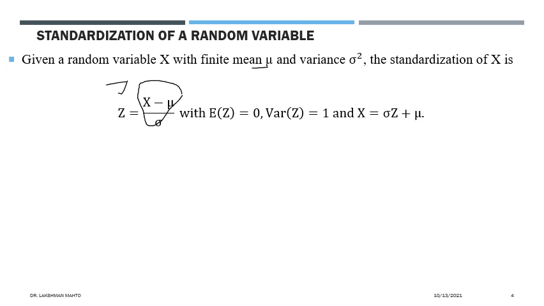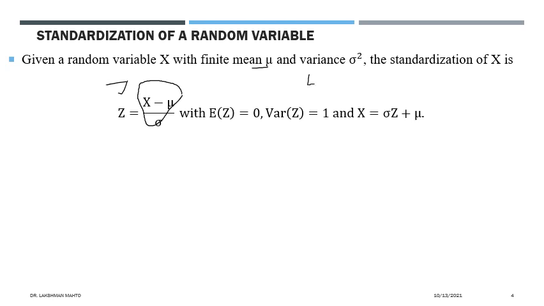So here I was talking about the standardization process of a random variable. We have a random variable x with mean mu and variance sigma square. Now we apply the transformation. That means first we deviate the random variable by its mean, and after that we divide by the standard deviation. In that process we get a new random variable z, which is a linear function of x, and it has one interesting feature: the mean of this random variable z would be 0. You can easily compute it through this relation of z and x.